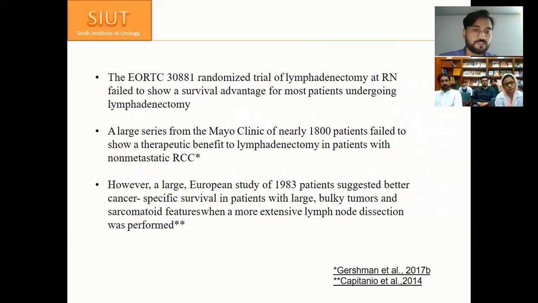The European Organization for Research and Treatment of Cancer randomized trial of lymphadenectomy at radical nephrectomy failed to show a survival advantage for most patients undergoing lymphadenectomy. A large series from Mayo Clinic of nearly 1,800 patients failed to show a therapeutic benefit to lymphadenectomy in patients with non-metastatic RCC. However, a large European study of 1983 patients suggested better cancer-specific survival in patients with large, bulky tumors and sarcomatoid features when a more extensive lymph node dissection was performed.